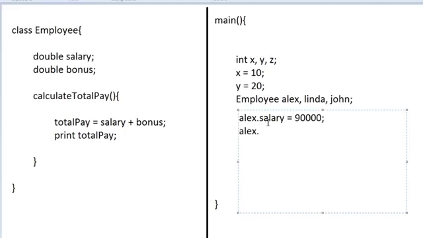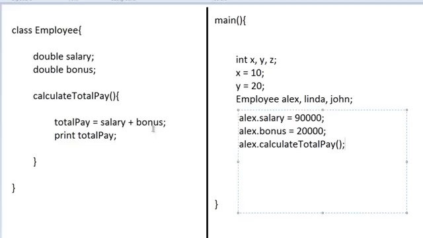Alex dot, since Employee has a bonus, Alex will also have a bonus, 20,000. And since Employee has a method called calculate total pay, Alex will have a calculate total pay method. So what happens now is, when Alex calls this calculate total pay method, it will call this method called calculate total pay, and it will add up the salary and bonus.